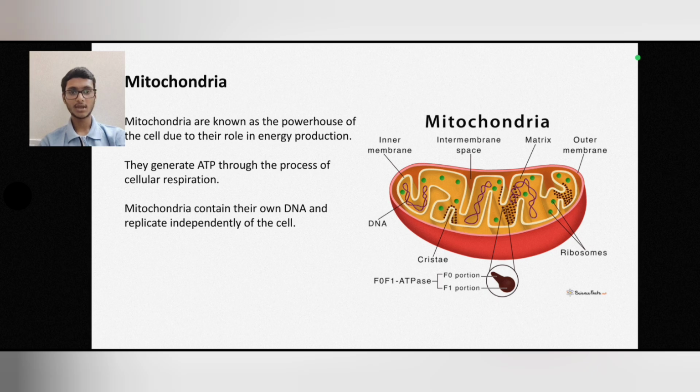Mitochondria. Mitochondria are known as the powerhouse of the cell due to their role in energy production. They generate ATP through the process of cellular respiration, where ATP is known as adenosine triphosphate. Mitochondria contain their own DNA and replicate independently of the cell. Here you can see the detailed structure of mitochondria that contains inner membrane, intermembrane space, matrix, outer membrane, DNA, and ribosomes.